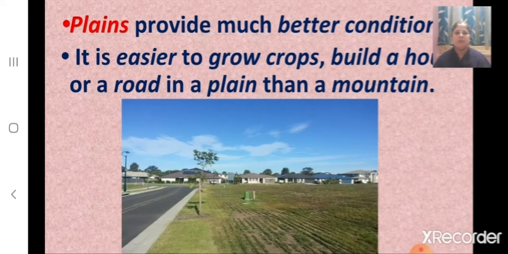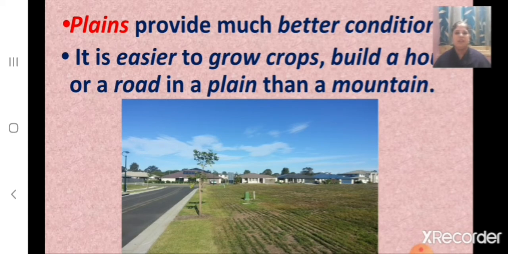And plains provide much better conditions. It is easier to grow crops, build a house or a road in a plain than a mountain. So children, what provides much better conditions? The plains provide much better conditions. How? We know that the plains are large stretches of flat land. So it is easy to grow crops, build a house or a road in a plain than a mountain.